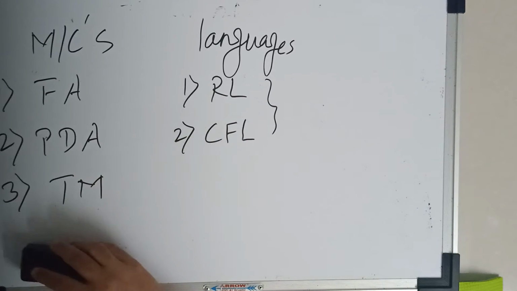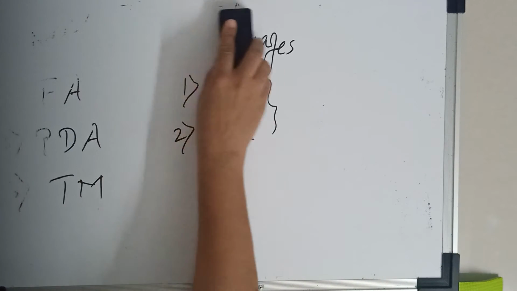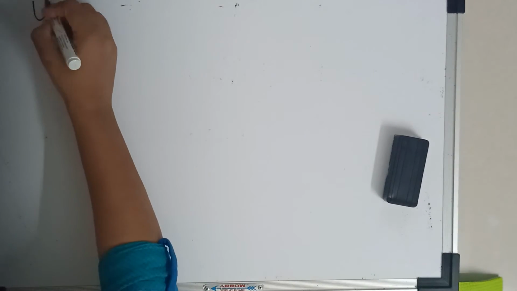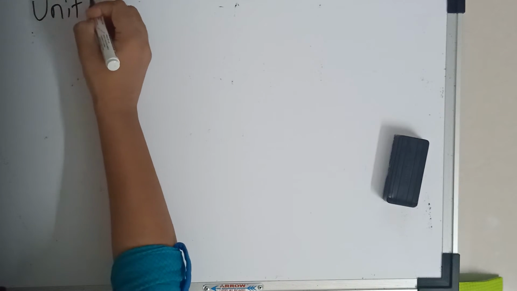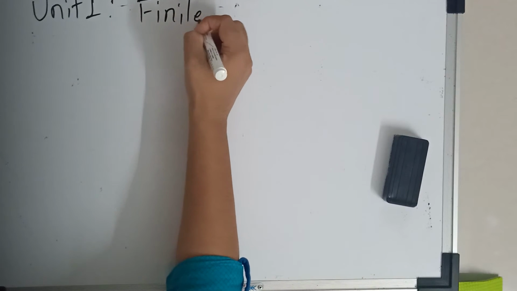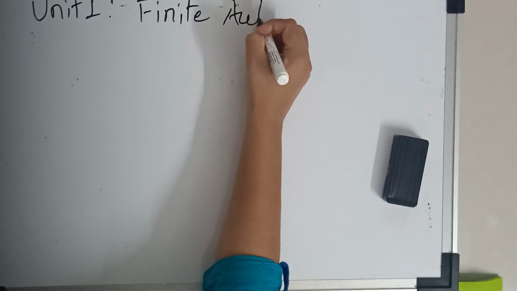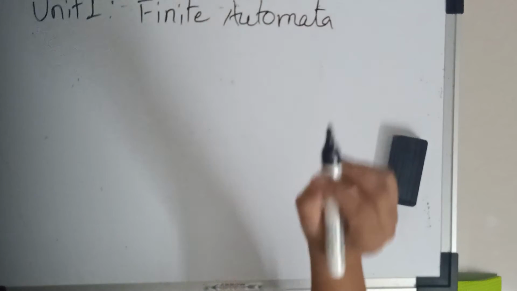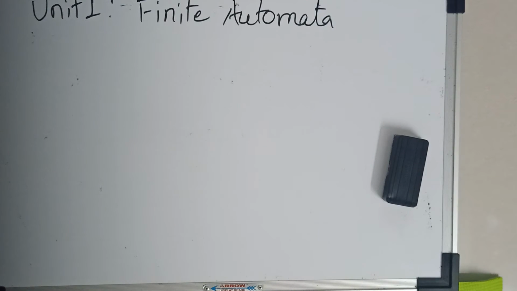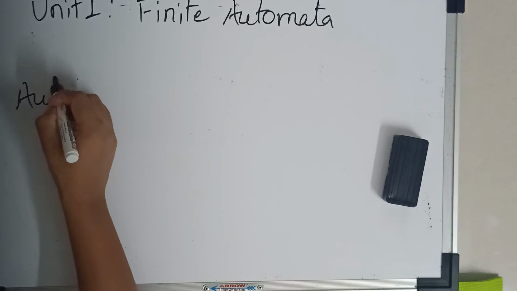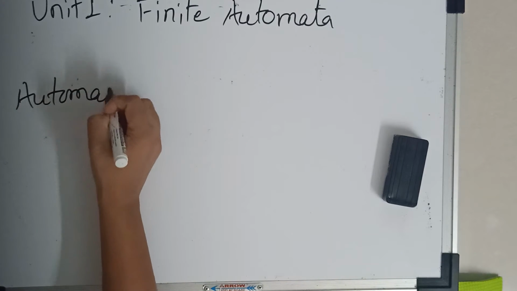Now we'll see one by one these concepts in first unit. So we'll start first unit. In first unit we have to learn about the finite automata. So initially we learn what is an automaton. What is the definition of an automaton?